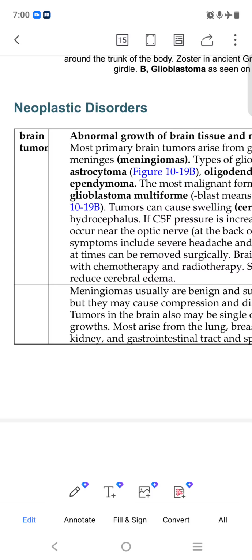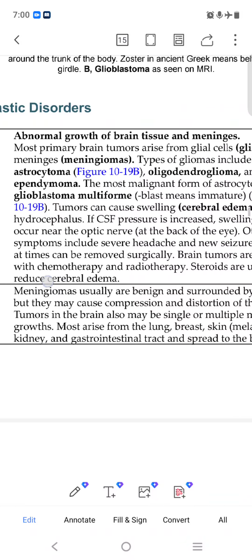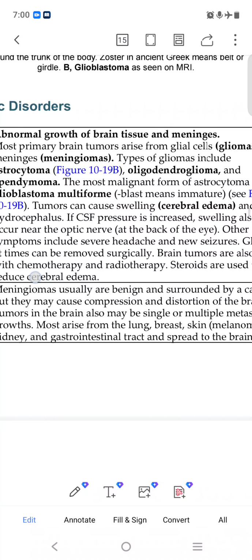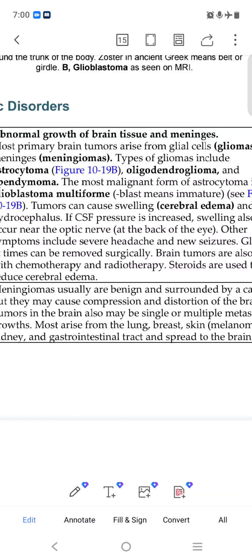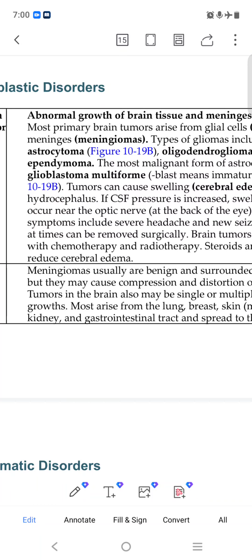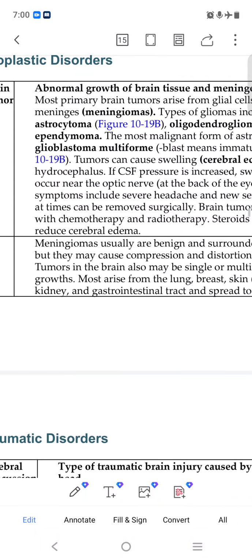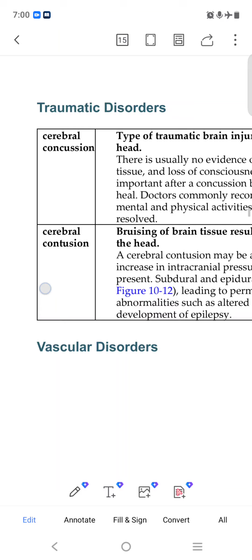Neoplastic disorder is a brain tumor, an abnormal growth of the brain. Glioblastoma, meningioma tumor, glioma tumor, astrocytoma tumor from astrocyte glial cells, oligodendroglial cell tumor, ependymoma tumor. These are tumors of that part.